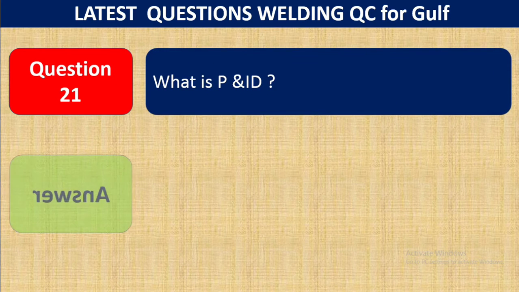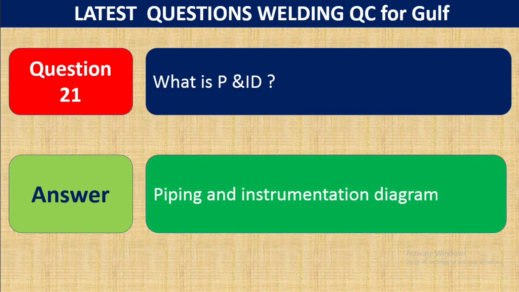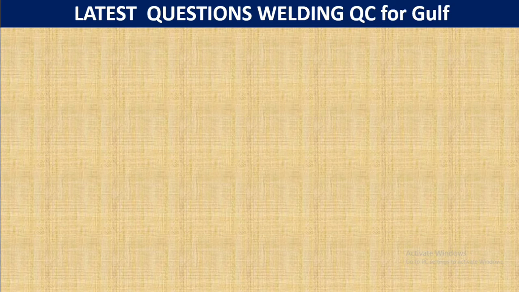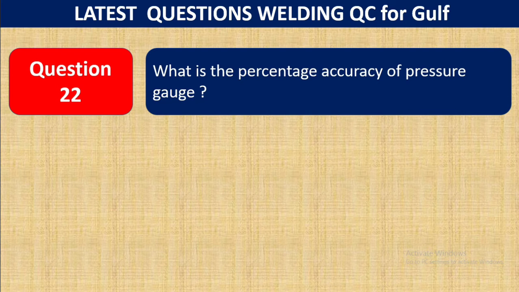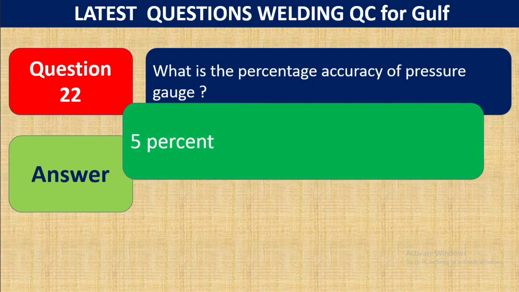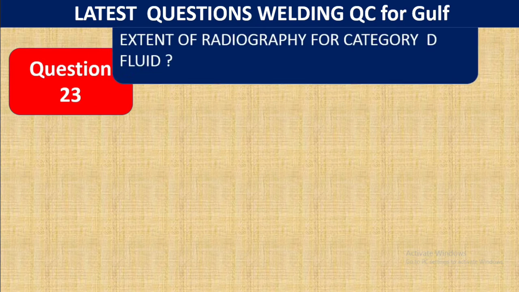Question number 21. What is P&ID? The answer is piping and instrumentation diagram. Question number 22. What is the percentage accuracy of a pressure gauge? The percentage accuracy of a pressure gauge is 5%. This is a normal and very important question sometimes asked by the interviewer. What is the percentage accuracy of a pressure gauge? 5%.